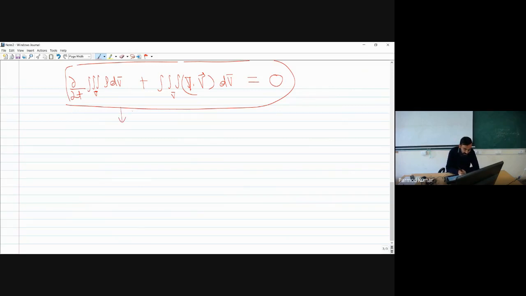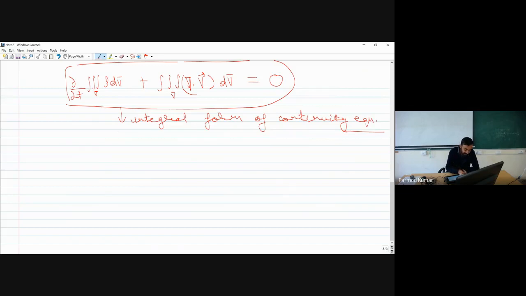Now you can see this continuity equation is in the integral form. Okay, so this is the integral form of continuity equation. And one more thing you have to consider over here, this equation is derived once we were considering that our control volume is fixed in space.